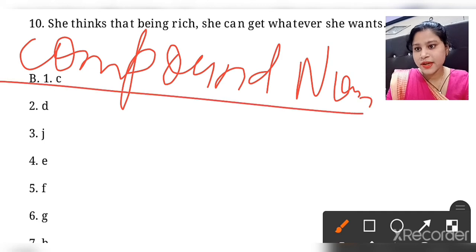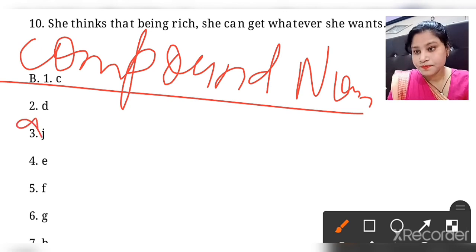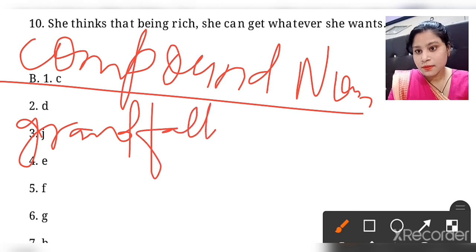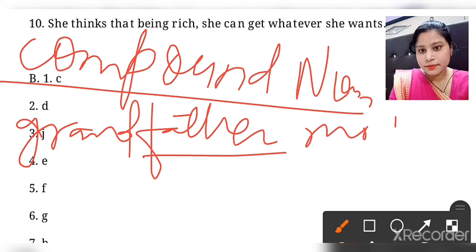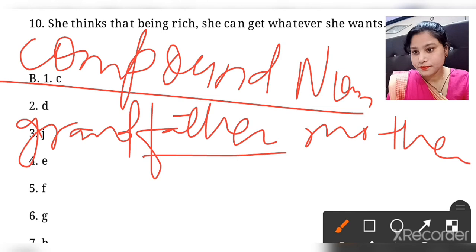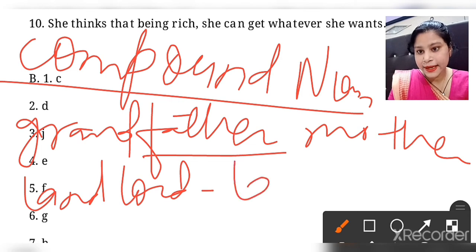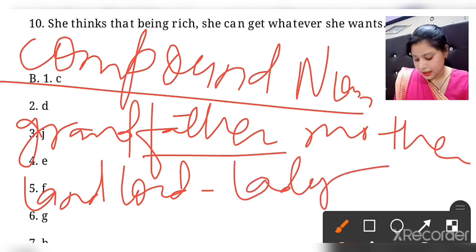See, if any noun is a compound noun, in that condition how can we change it? The first word given is grandfather. That will be grandmother. Then landlord for male, then landlady for female.